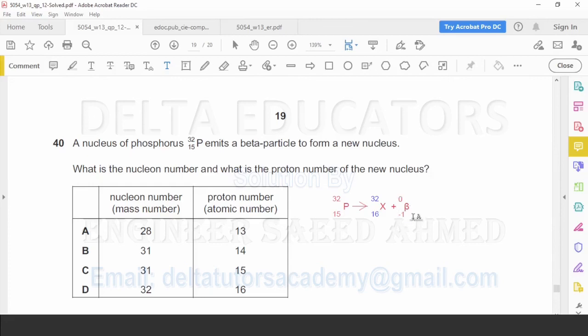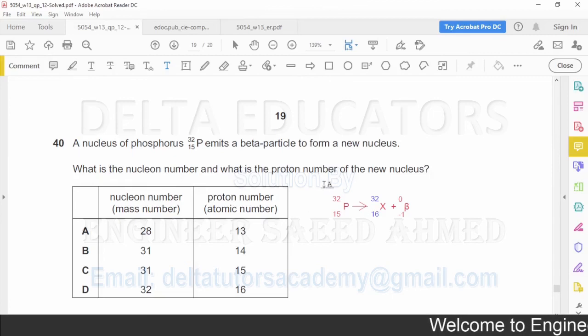Now after emitting this beta particle, phosphorus is converted to some other nucleus. Now the proton number and nucleon number before and after should be the same. Here for the beta particle, proton number is -1. Here proton number is given as 15. So for this new nucleus, the proton number should be 16, so that 16 minus 1 will be 15. 15 means the total proton number before and after is the same.